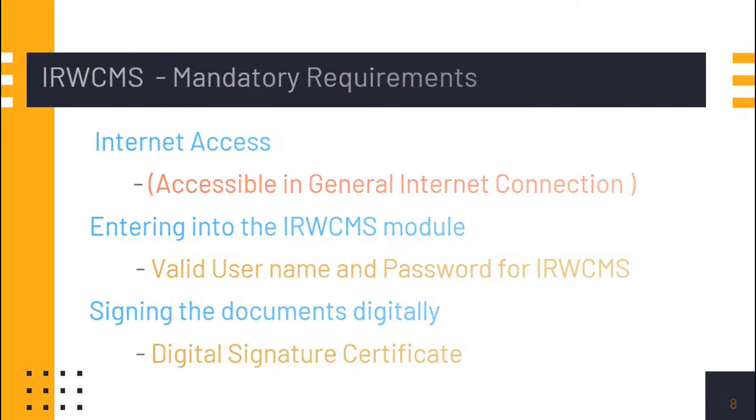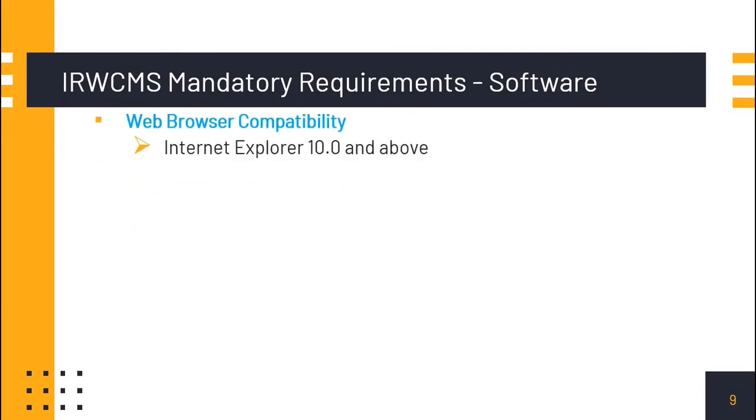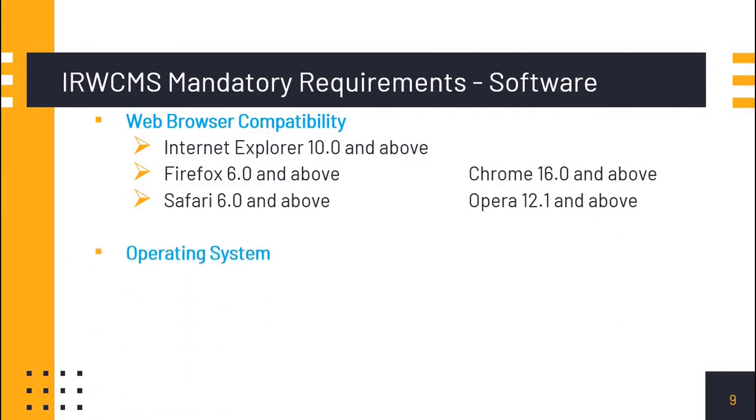And for using the digital signature certificate, we need some minimum requirement for the software. Say software in the sense the web browser that we use. Normally we are using Google Chrome. In that various versions are available. Similar to Google Chrome, we have Internet Explorer, Firefox, Safari, Opera, etc. The minimum versions which we need for proper functioning of digital signature certificates are mentioned here. Internet Explorer 10, Firefox 6, Safari 6, Chrome 16, Opera 12.1.